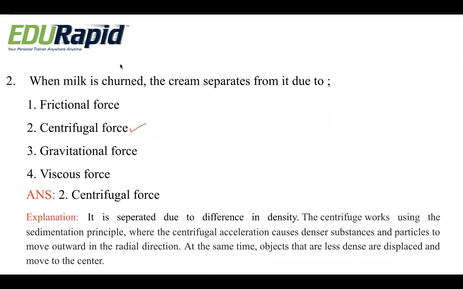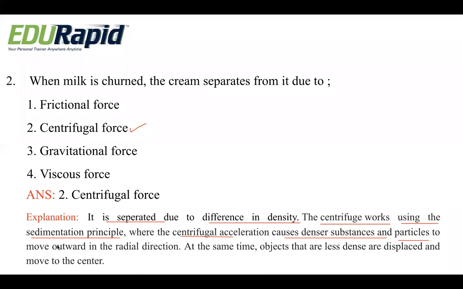So the cream is being separated due to the differences in density. Why does it separate? Basically, it is because of the differences in its density. The centrifuge works using the sedimentation principle. So we have a machine that is a centrifuge. It works on the principle of sedimentation, where the centrifugal acceleration causes denser substances and particles to move outward.